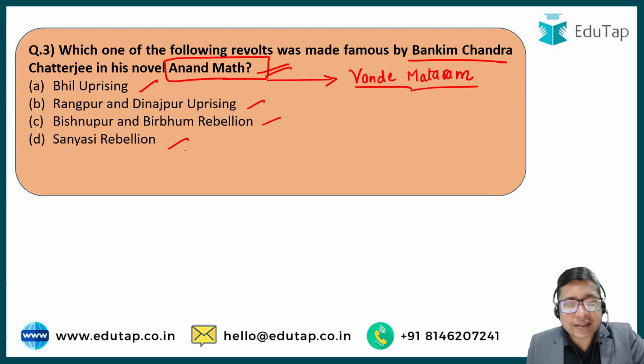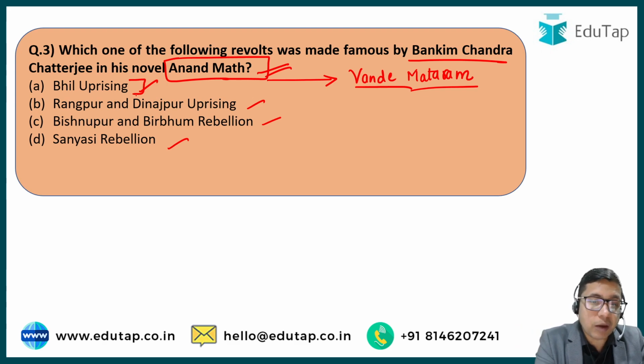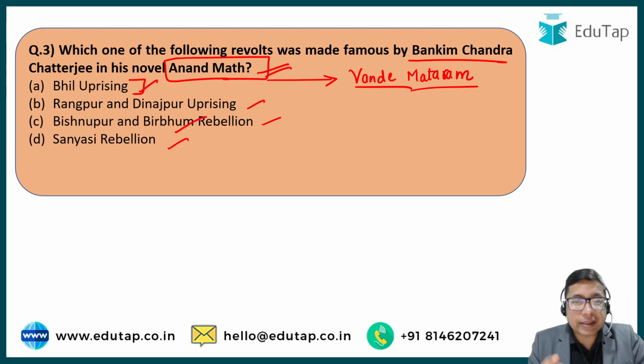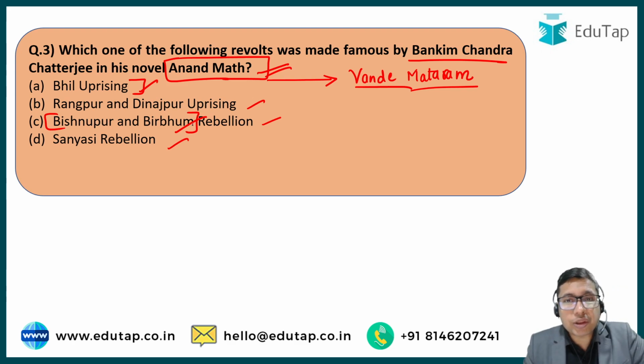All of these rebellions are very popular, but this novel Anand Mutt was set in the backdrop of eastern India, that is the Bengal region, and that is why it was also written in the Bengali language. So most probably we can assume that any revolt focused on in this novel would also have been happening in eastern India or the Bengal region. The Bhil uprising did not happen in the Bengal region. Yes, the Rangpur and Dinajpur uprising happened in eastern India. Bishnupur and Birbhum were more around the Santhal Parganas regions, not the actual Bengal region.